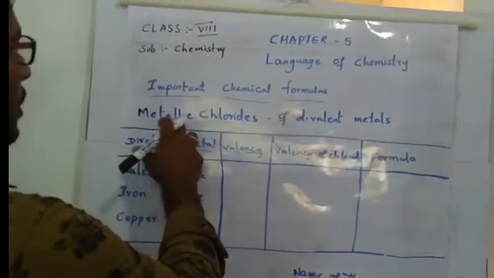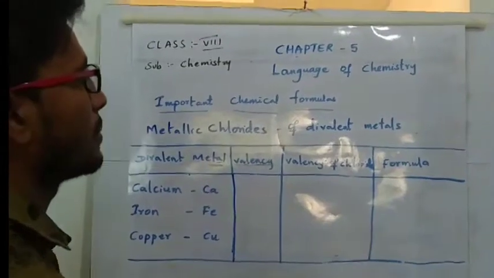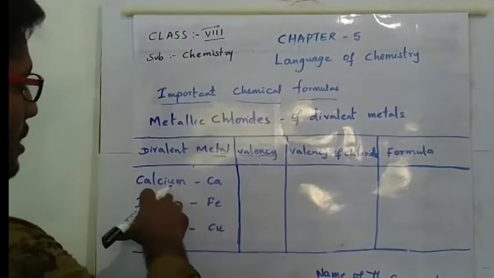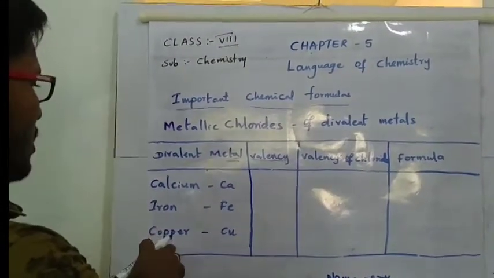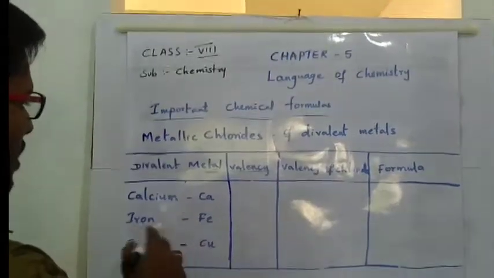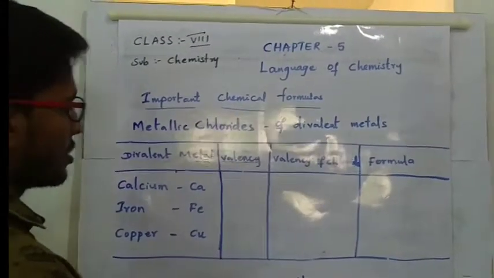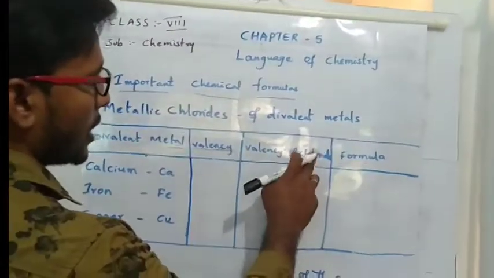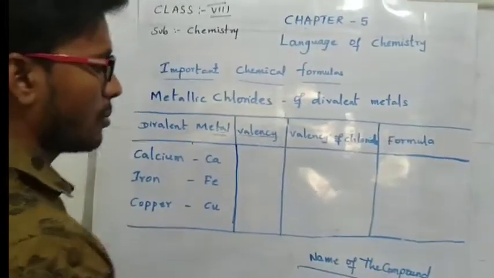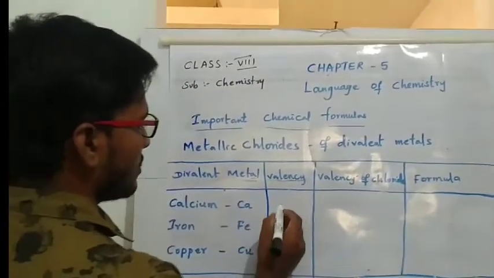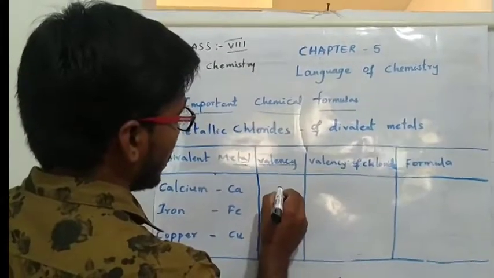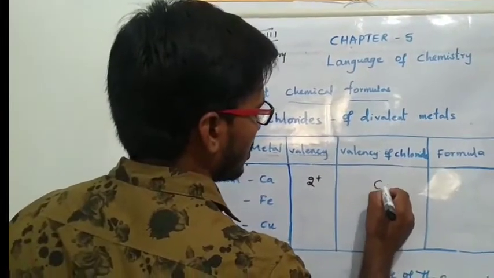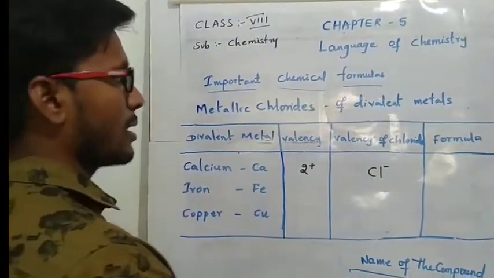Next, metallic chlorides of divalent metals. The divalent metals are the same as before: calcium, Ca, iron, Fe, and copper, Cu. The valency of calcium is 2 plus, and the valency of chlorine is only 1, Cl minus.